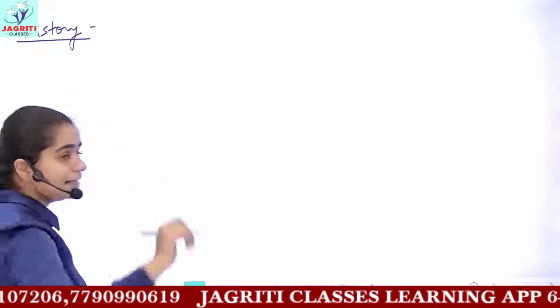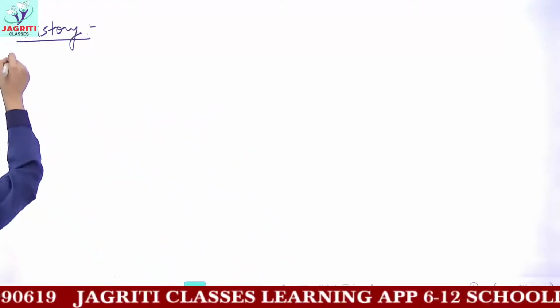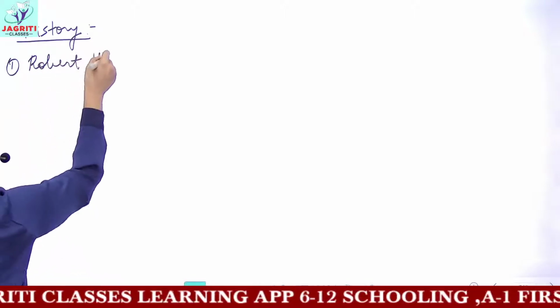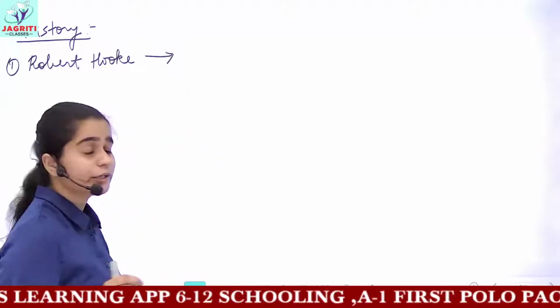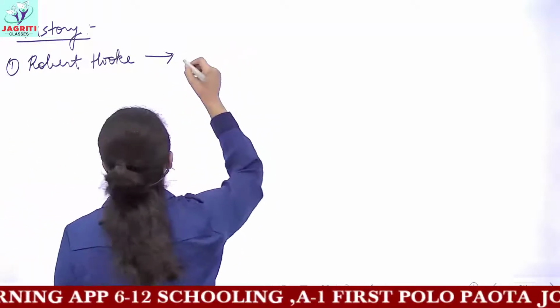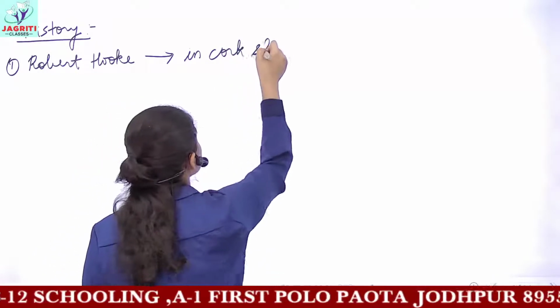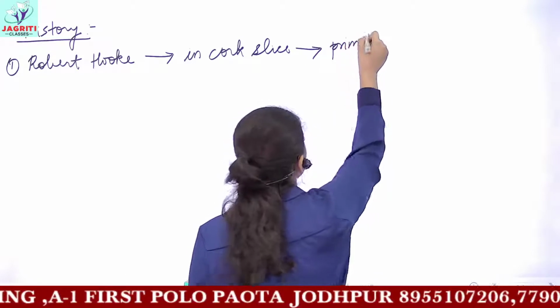Firstly, Robert Hooke observed cells. Okay? So in the history, the first point is that Robert Hooke discovered cells in cork, when he observed a piece of cork under a primitive microscope.